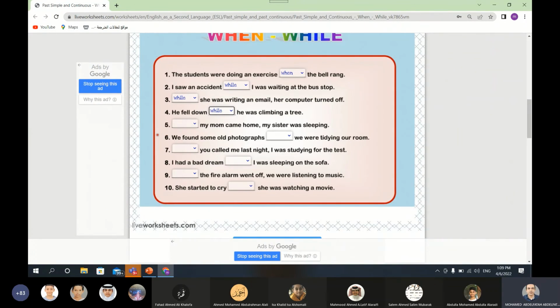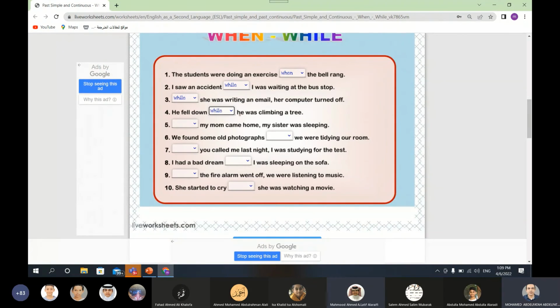So, students, in sentence number 4, can you use when instead of while? Here the sentence is, he fell down while he was climbing a tree.